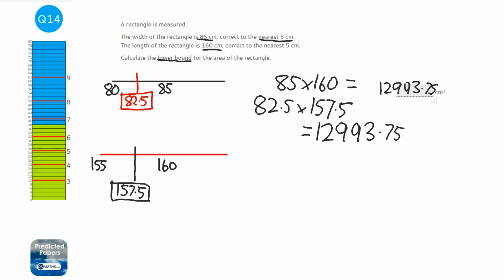Now be careful, with areas we're timesing them, so we want them both to be small, but if you were to divide them, sometimes you actually want the upper bound of one of the values. But for area you want them both to be as small as possible to give us the lower bound for the area.